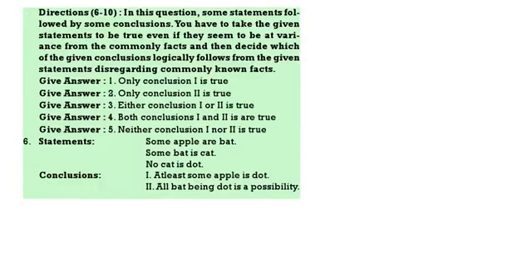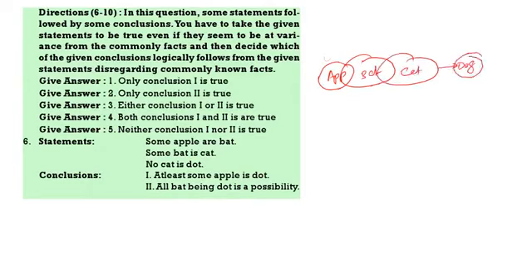Now, next questions. Six to 8. Here, which one logically follows? Syllogisms, which one logically follows? See, first one. Some apple are bat. Some bat is cat. No cat is dog. Now, at least